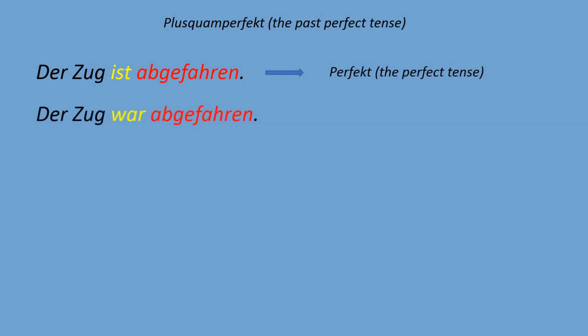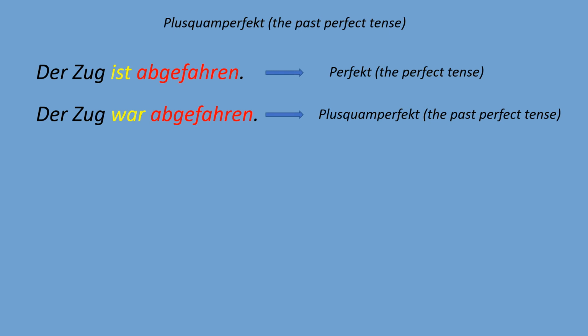So when we create the past perfect tense sentence, the only thing we have to do is change our auxiliary verb. Instead of using the present tense form of the verb to be, so ist, we change it into the simple past tense form war. Now our sentence is: der Zug war abgefahren. This is the Plusquamperfekt, or the past perfect tense sentence.